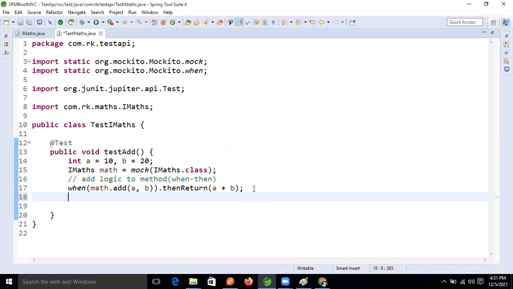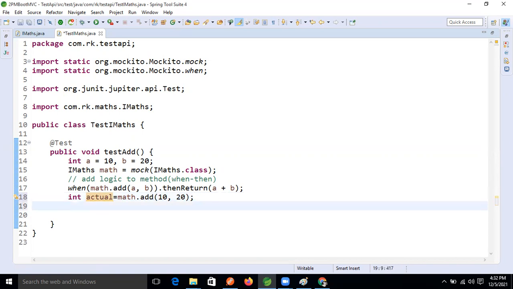Then here we will call Assert on math dot add, and directly pass 10 and 20, and this will return the result, the actual value. And what is the return type? Int, right? Come on guys. Clear, Ravi?